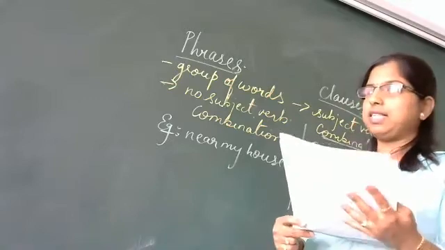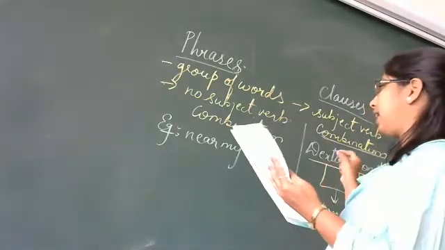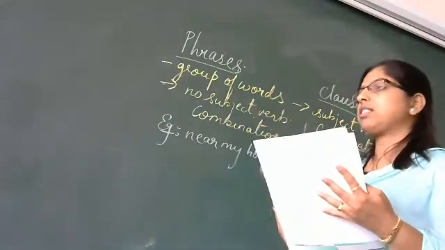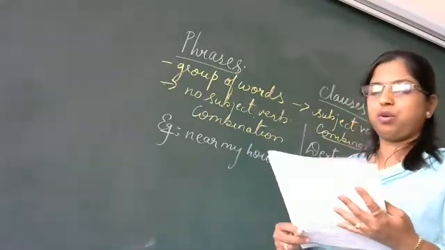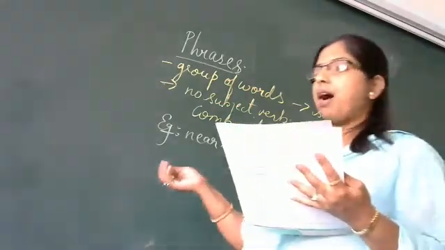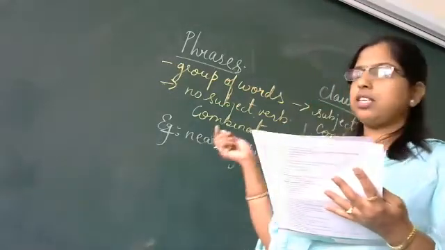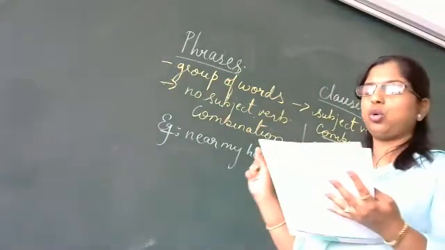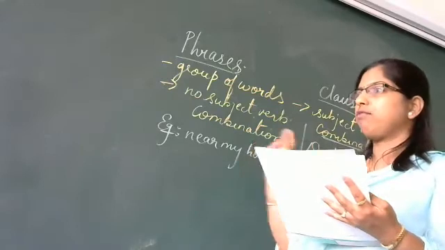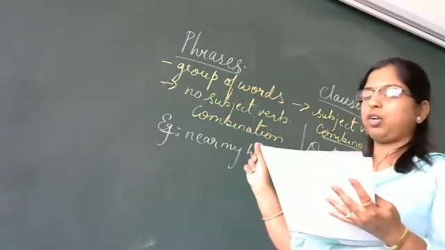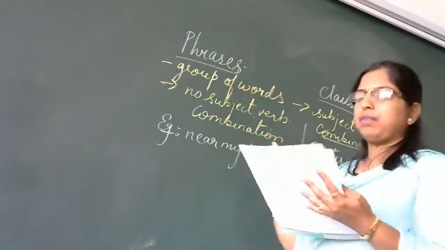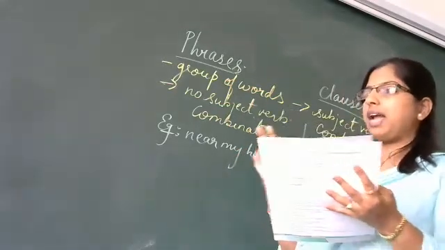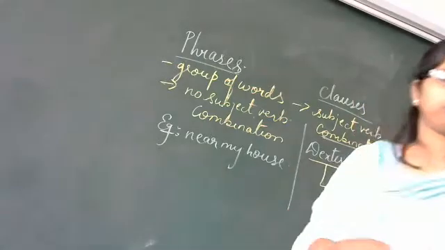But it does not always make complete sense, because at times we have a combination of clauses, which we call a compound or complex sentence. A clause is often a part of a sentence. A small example: When it rains, we do not go out. When it rains is one part, a clause. Again, we do not go out is added. That means it has a subject and it has a verb.